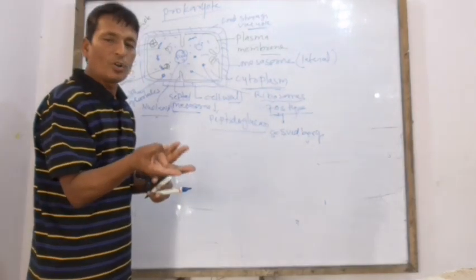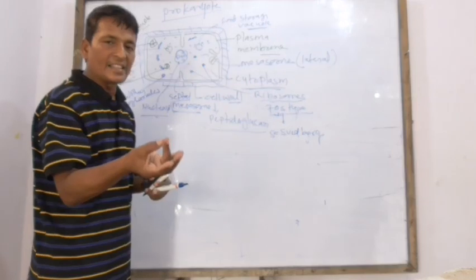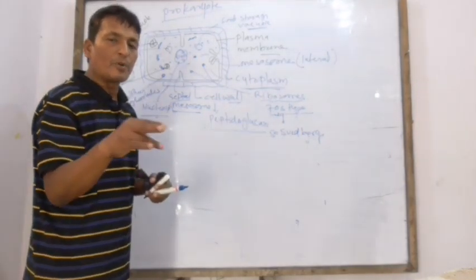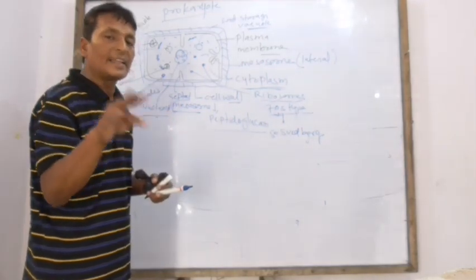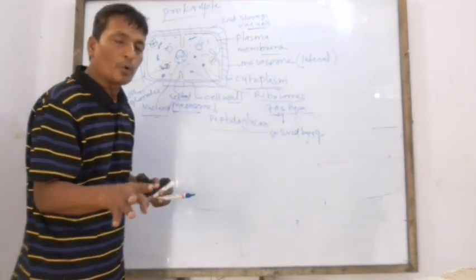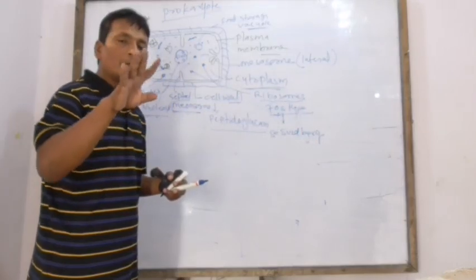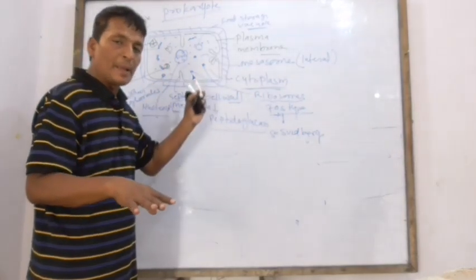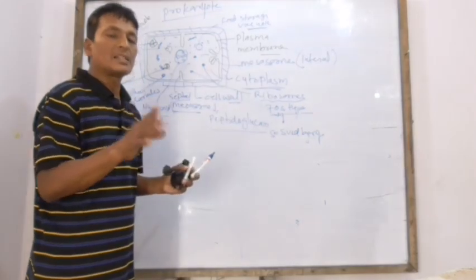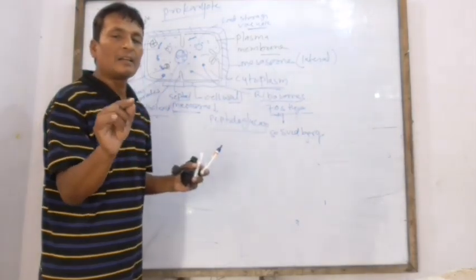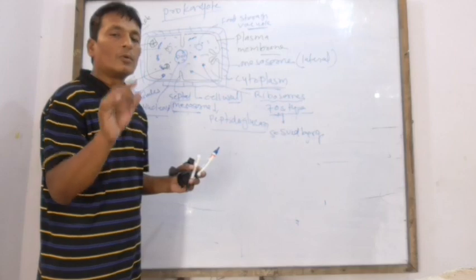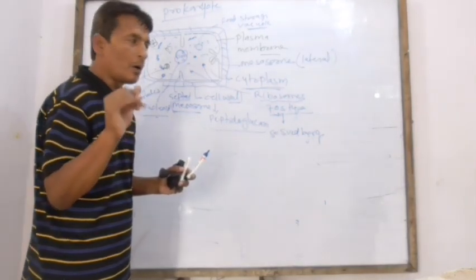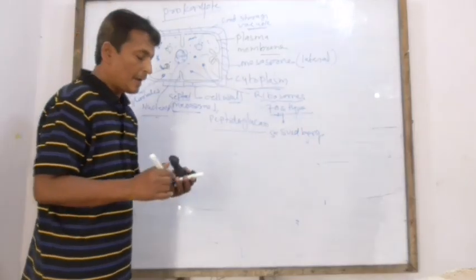Respiration, photosynthesis, secretion. These are the functions performed by the cell organelles in eukaryote, but in prokaryote these functions are performed by the cell membrane alone. Means the cell membrane is the all in one. Understand? Okay.